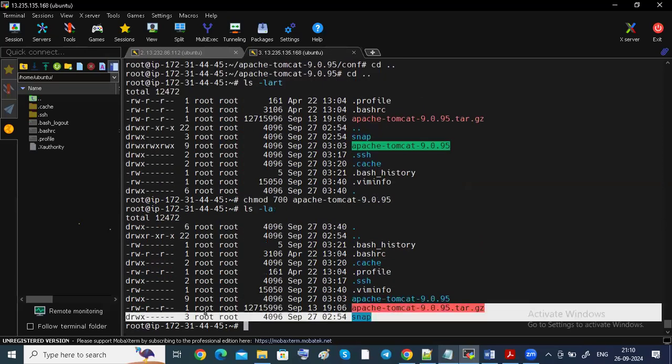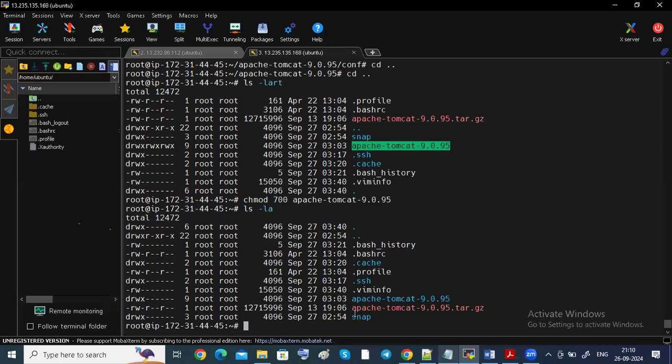See, it is automatically changed. This one is only user level, read, write, execute. Like this you can provide, and you can provide for a particular user also. There is no issue. Did you get my point?